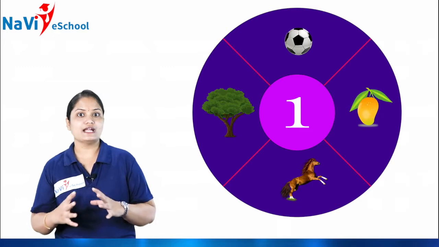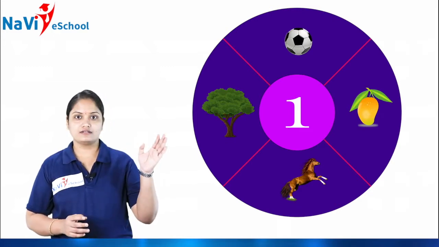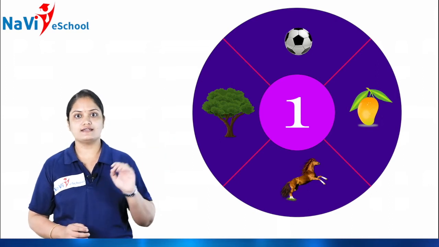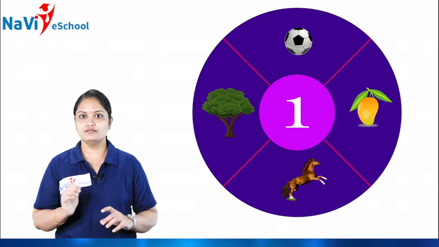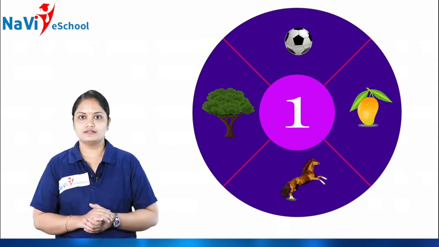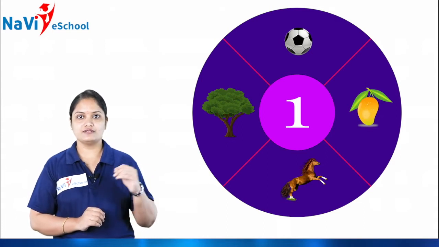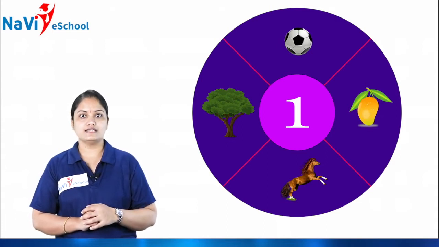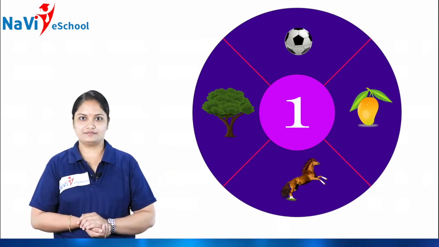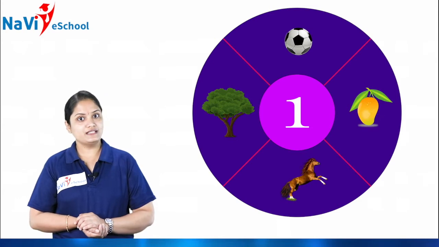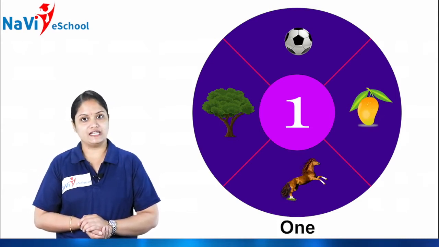So, how do we write this number? See children, like this: you first draw a standing line, then a slant line, next a sleeping line. Then you get the number 1. So what is the number name of this? O-N-E, one.